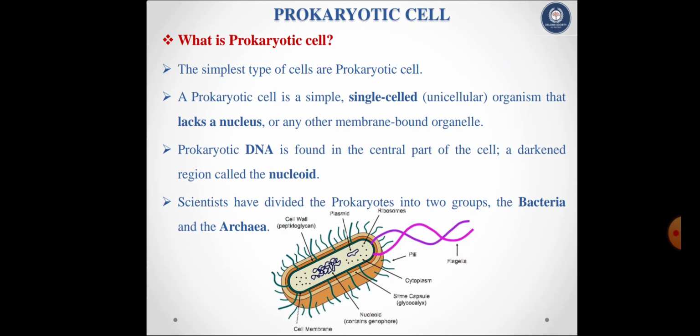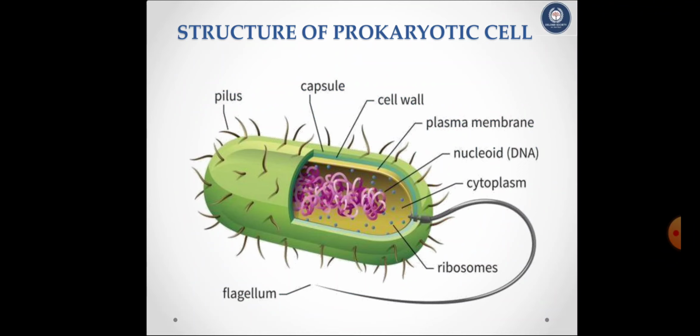What is a prokaryotic cell? The simplest type of cells are prokaryotic cells. A prokaryotic cell is a simple single cell, that is, a unicellular organism that lacks a nucleus or any other membrane-bound organelle. Prokaryotic DNA is found in the central part of the cell, a darkened region called the nucleoid. Scientists have divided the prokaryotes into two groups, the bacteria and the archaea. This is the structure of a prokaryotic cell, which consists of cell wall, plasma membrane, nucleoid DNA, cytoplasm, capsule, pilus, ribosomes, flagellum, etc.